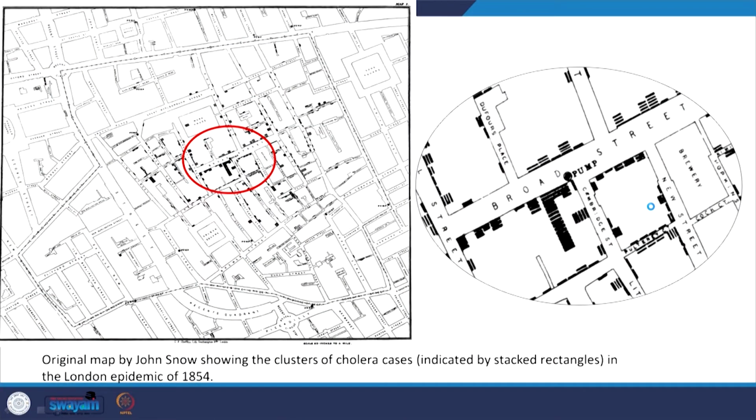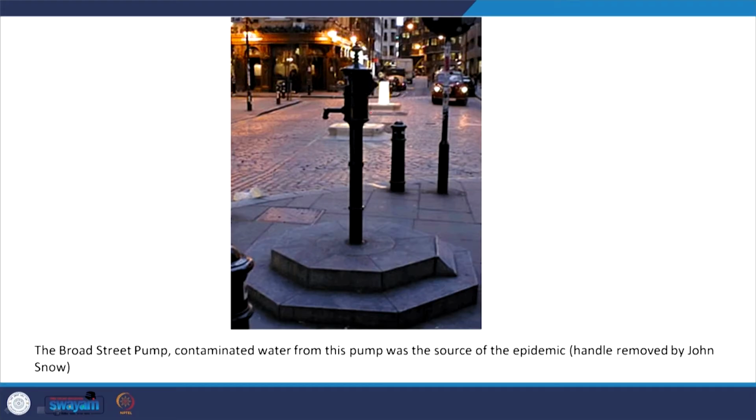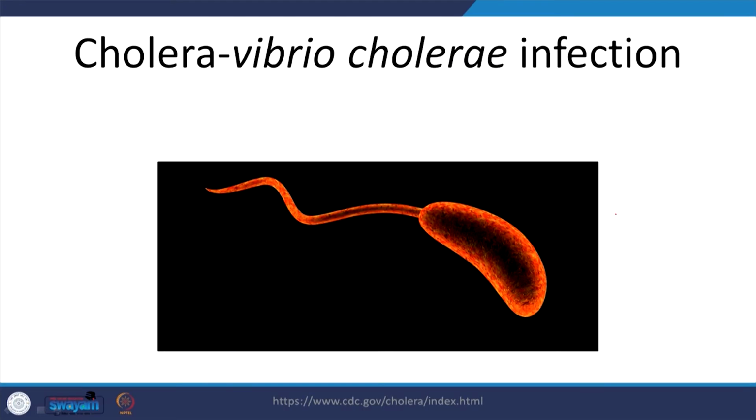So again, this is one of the original data, I think this is from Wikipedia. Again he stacked up such data in stacks. Original map by John Snow showing the clusters of cholera cases indicated by the stacked rectangles. So here is the pump, and you see that there is greater incidence of cholera in that particular region. So what did he do? He took out that particular handle out there. That is something to keep in mind. Cholera, again, what does that look like? It is comma shaped bacteria, Vibrio cholerae infection. This is what we have now.